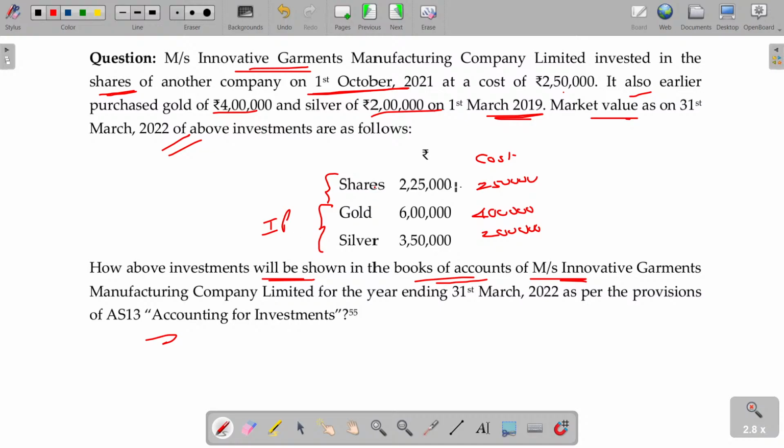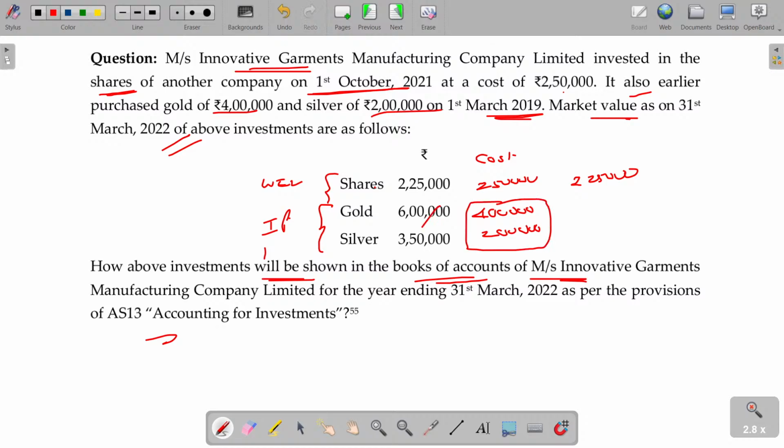Here, if it is the current one, you have to calculate whichever is lower of these two. How much? 2,25,000. But in this case, you usually follow AS number 10, like, usually we show at cost, not NRV. This is NRV, this is cost. So 4 lakhs and 2 lakhs. Okay, this is 2.25 lakhs. In total, 8.25 lakhs.